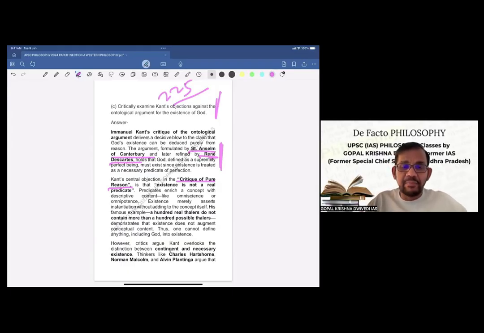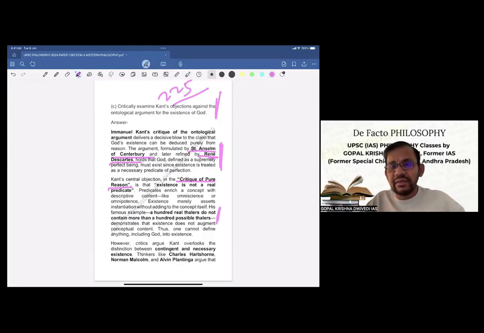His famous example, this is Kant's example, 100 real thalers do not contain more than 100 possible thalers. So this is what he has told. It demonstrates that existence does not augment conceptual content. Thus, one cannot define anything, including God, into existence. So by definition, existence cannot be inferred. This is Kant's idea and criticism.